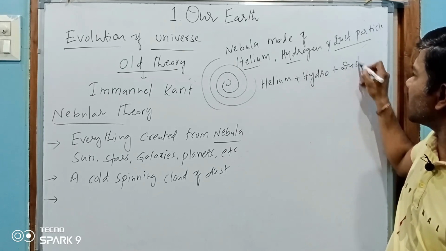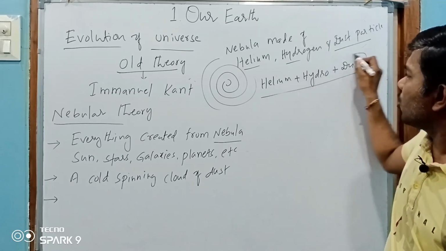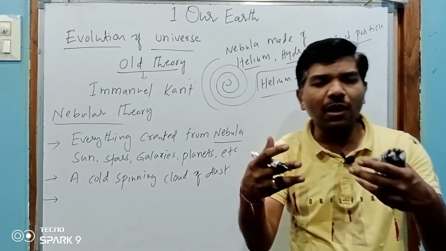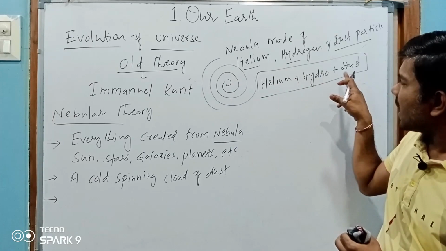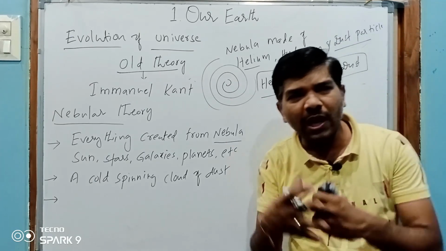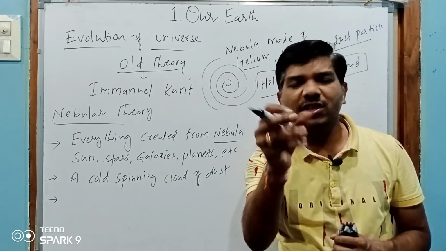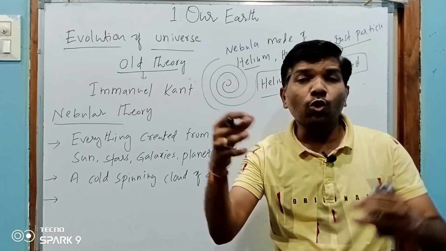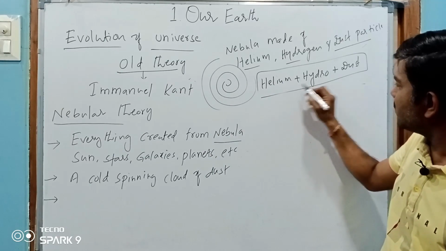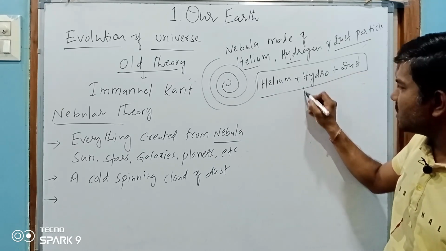plus dust particles. These dust particles collide with each other. When these dust particles, hydrogen, and helium collide with each other, there is friction. So due to friction and collision. Next, what? Helium, dust particles, hydrogen, these collide.